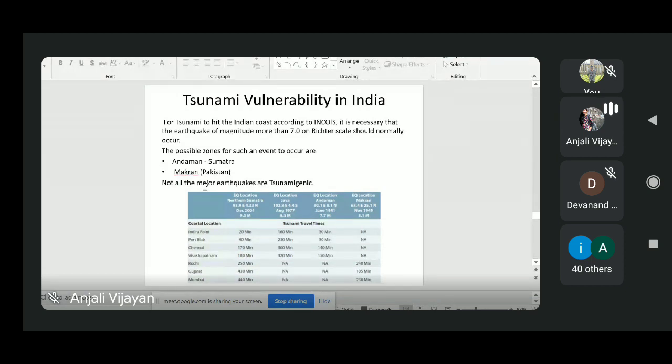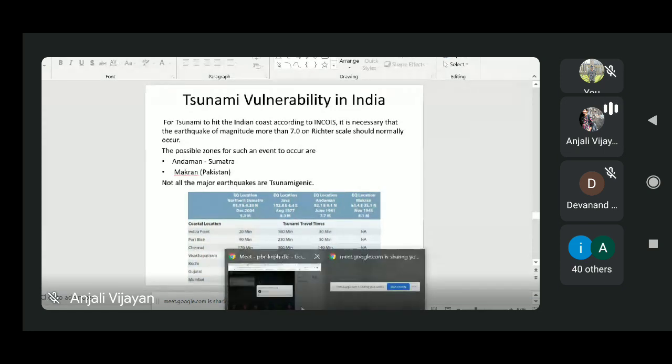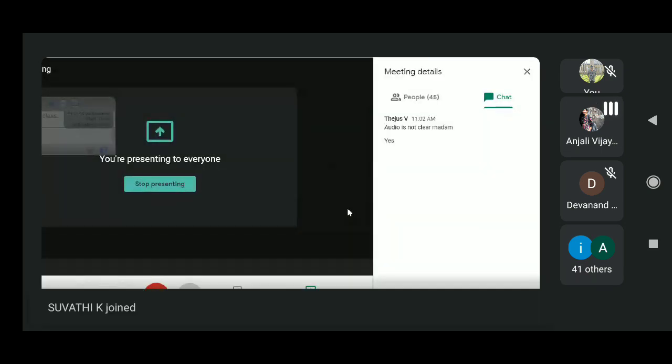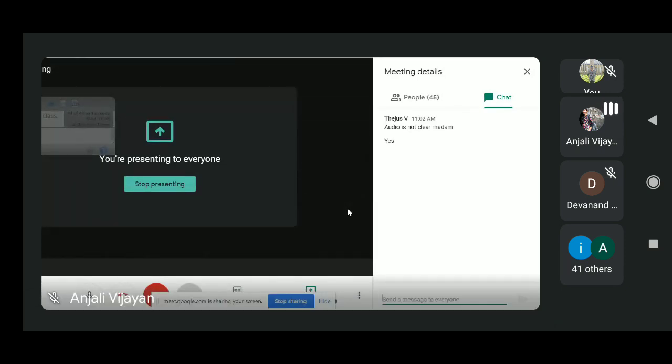for a tsunami generation, it is not necessary that every major earthquake always causes a tsunami. Sometimes it cannot form a tsunami also. So as per the INCOIS study, for a tsunami to occur in India, it is necessary that an earthquake happens with a magnitude more than 7.